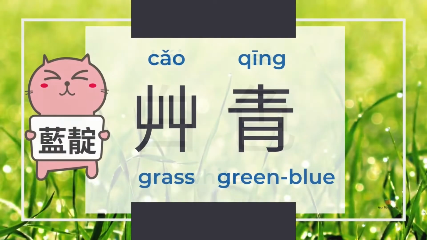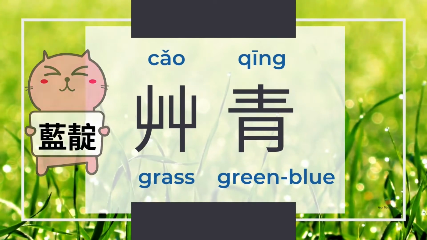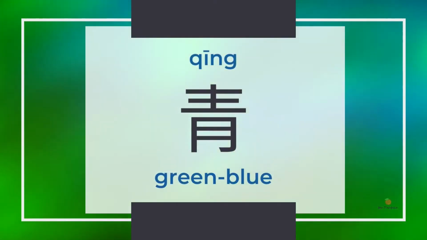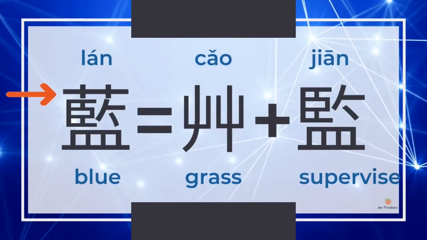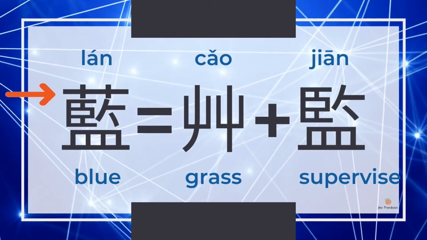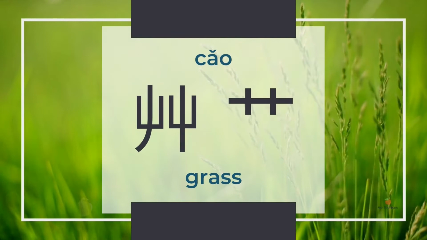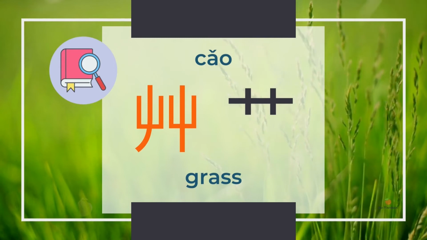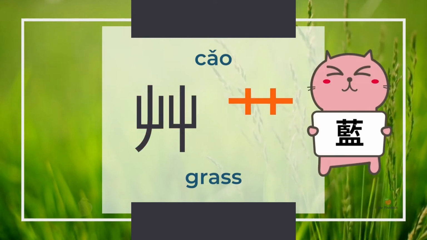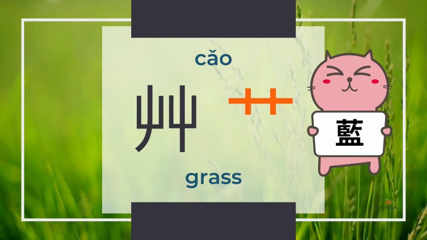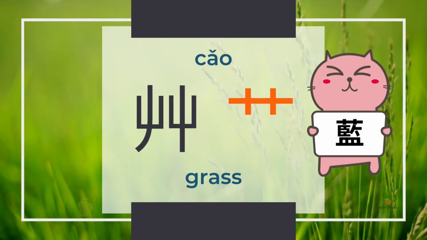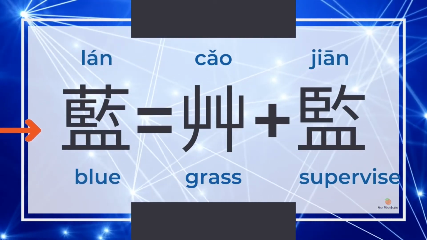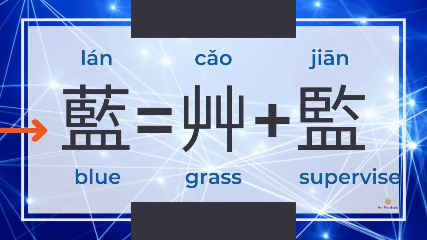The third part is 2 other Chinese radicals, and they are 草 grass, the top 1 Chinese radical, and 青 green or green blue. 蓝 means blue, and the upper part is 草 grass, the radical. There are 2 forms of 草 grass. When looking up in the dictionary, we check 2 tridents 草. In Chinese characters, 草 changes to 2 tiny crosses 草, and is on the top of the character. The lower part 监, which means to supervise or control, is phonetic of 蓝.